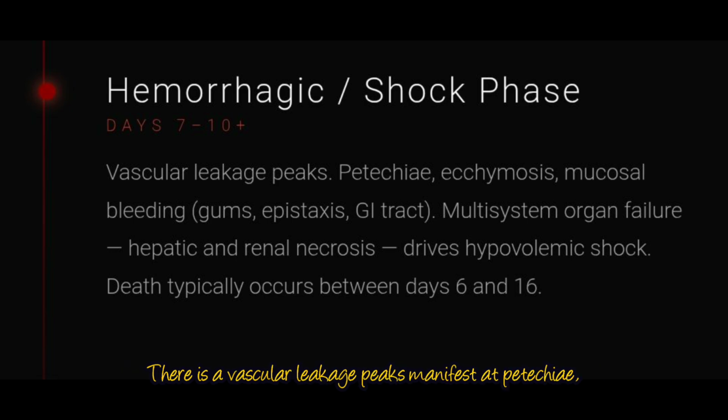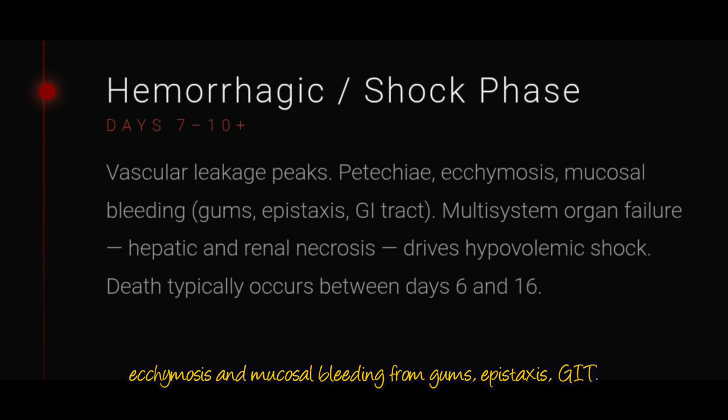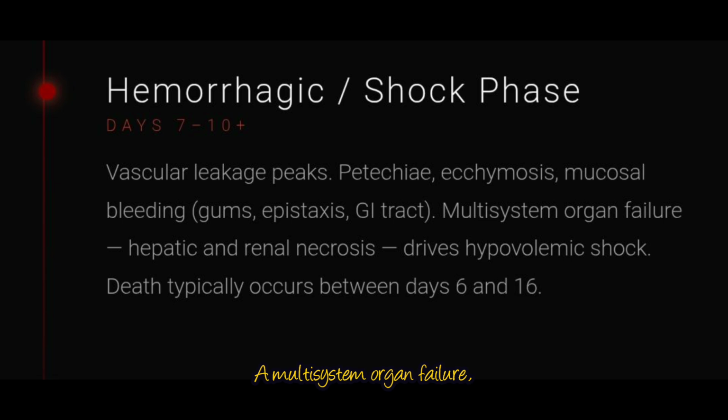Vascular leakage peaks and manifests as petechiae, ecchymosis, and mucosal bleeding from gums, epistaxis, and the GIT. Multi-system organ failure, particularly hepatic and renal necrosis, induces hypovolemic shock.